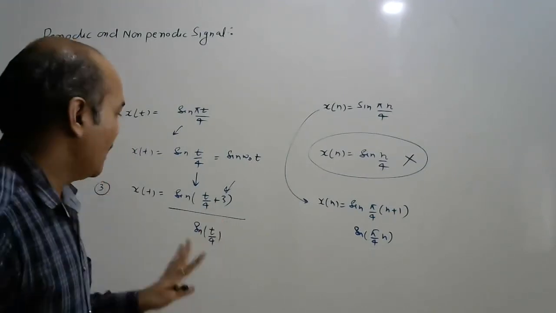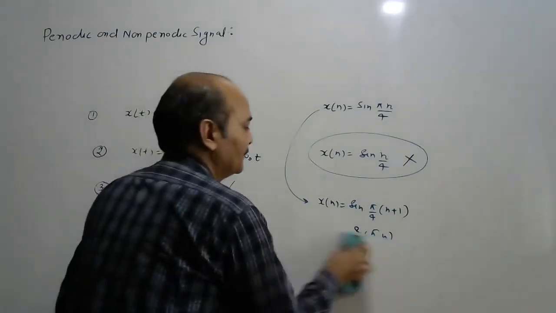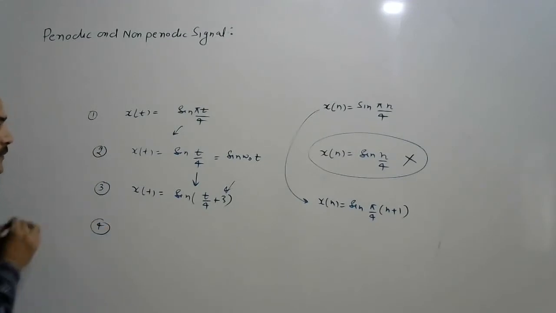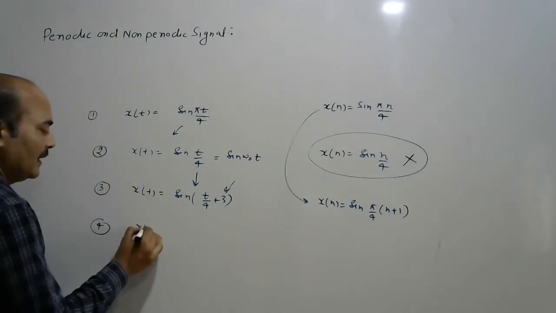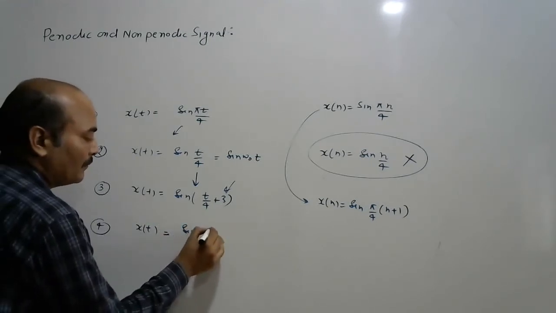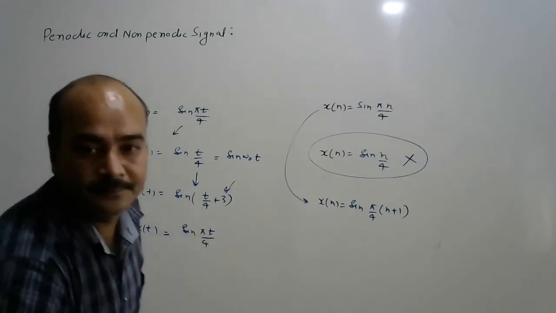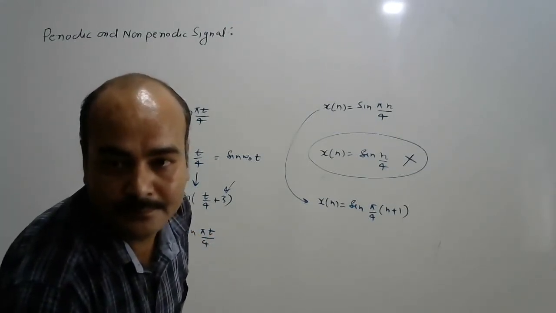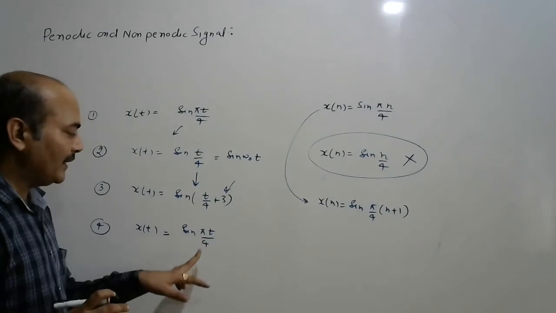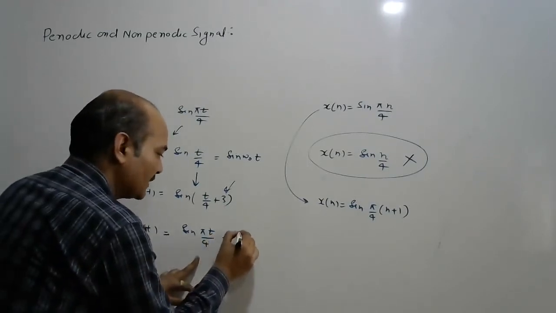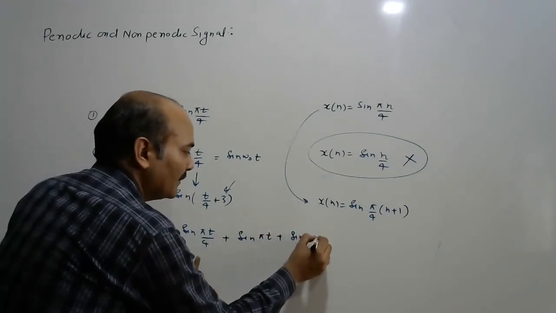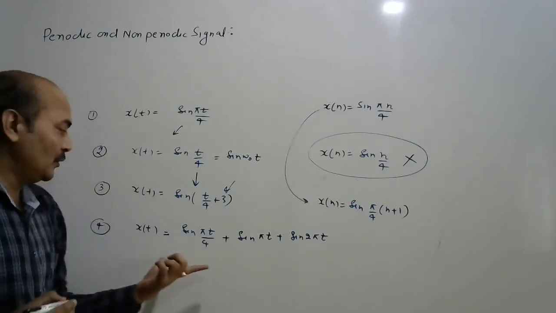Okay. Now one more case. If there is the addition of signals, suppose I have the signal x(t) equal to sin(pi t by 4). Suppose the second signal is sin(pi t), and the third is suppose sin(2 pi t). And we have to calculate the time period of the signal.